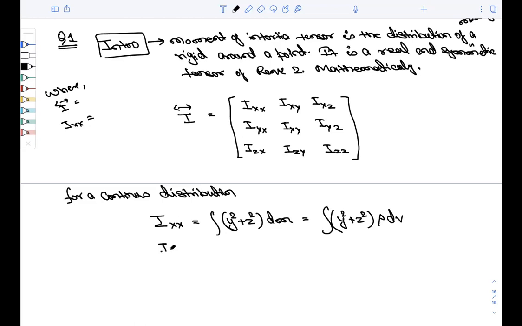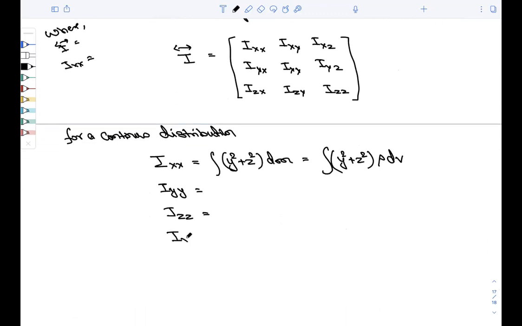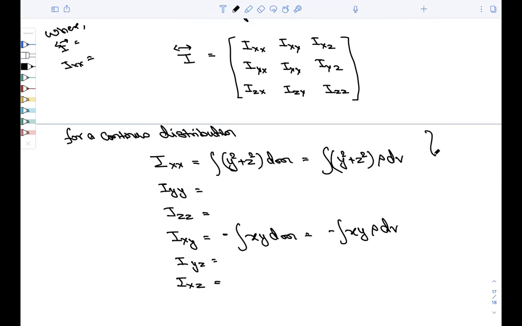Similarly, you know the formula of Iyy and Izz, put the formula here. Similarly, Ixy equals minus integration xy dm, that is minus integration of xy rho dv. Again, you will write that xy and yx are the same. Write the formulas for yz and xz as well.